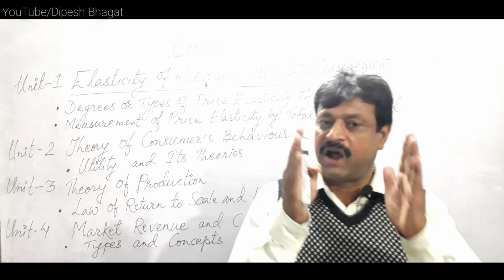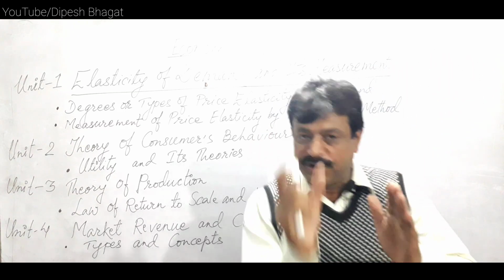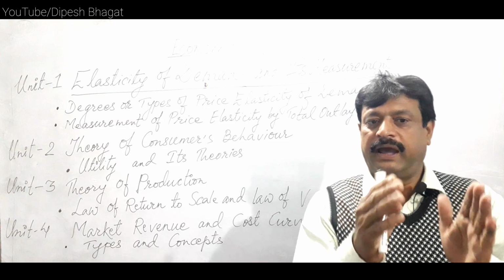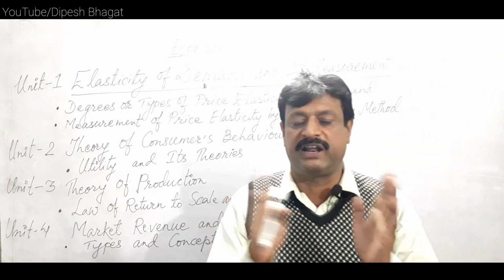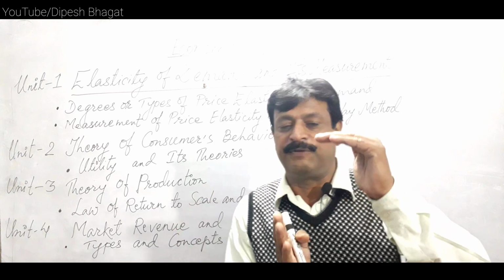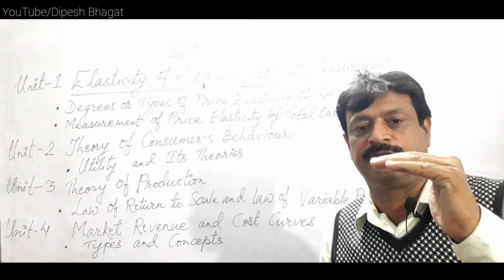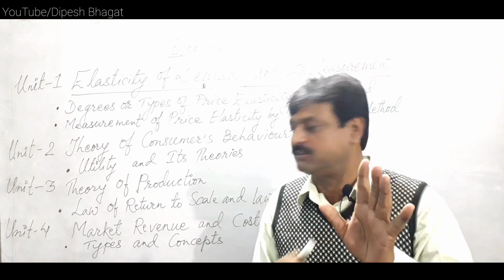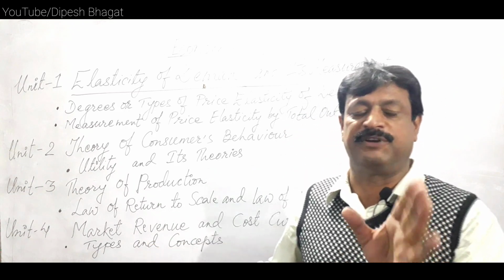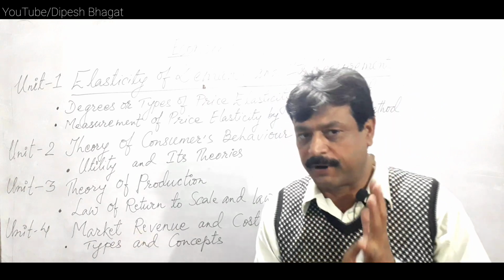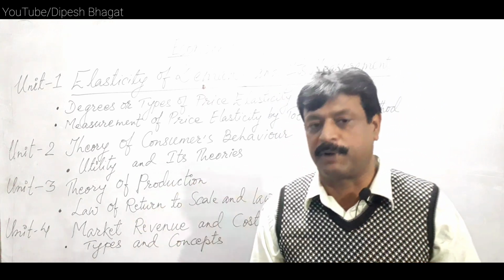So they have to write the features of perfect competition market and imperfect competition market. It is the mix of perfect competition and monopoly elements. There are features of imperfect competition market as well. If this question comes in the examination, and probably this question is important as well, the concept and features of market like perfect competition, imperfect competition or the monopoly market.